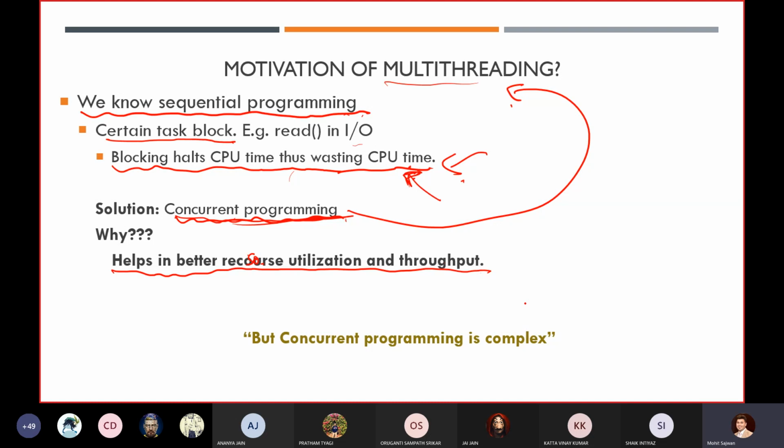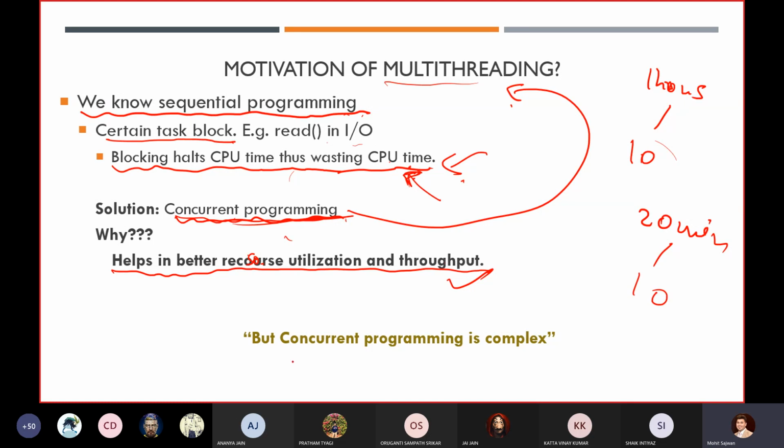Throughput means how many processes you can execute in a given moment of time. Let's assume that with sequential programming we can process only 10 processes in 1 hour. I'm just giving you an example. But with concurrent programming, it might be possible to process all 10 processes in 20 minutes. This is how we maximize our throughput.